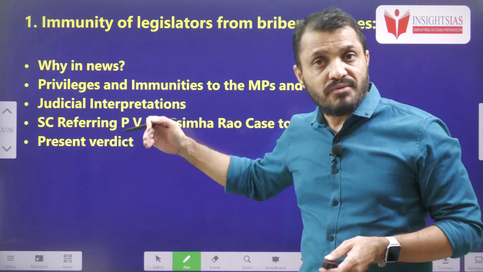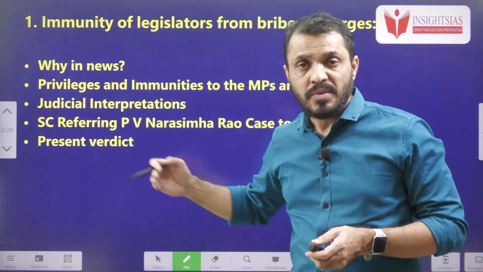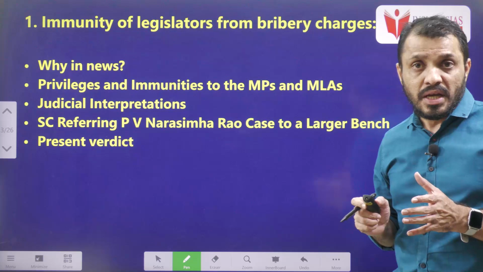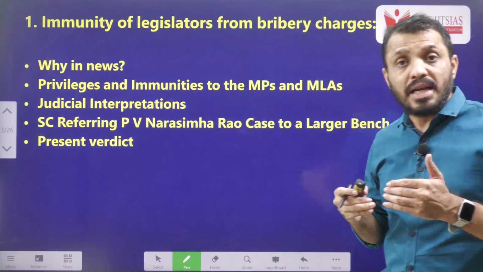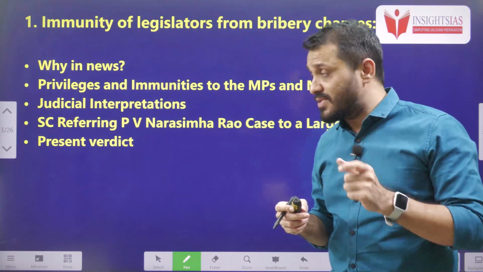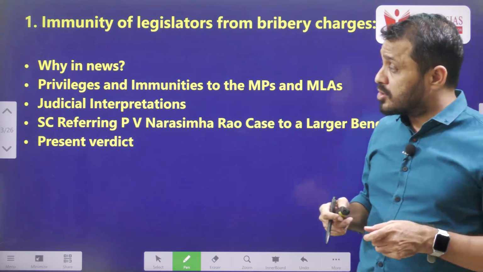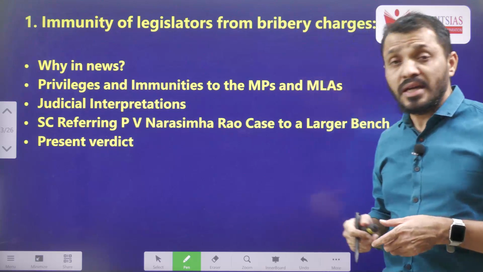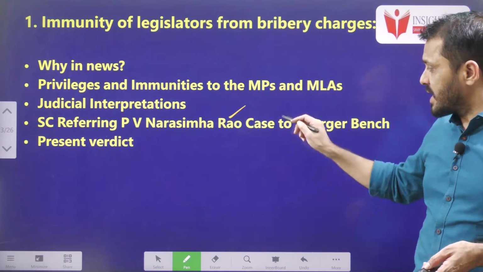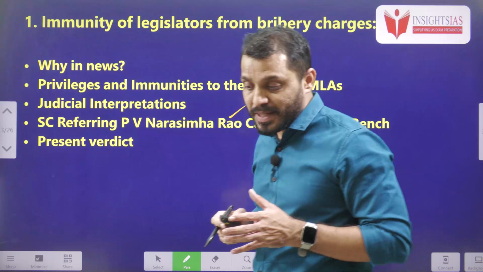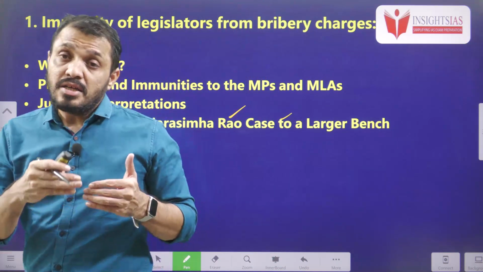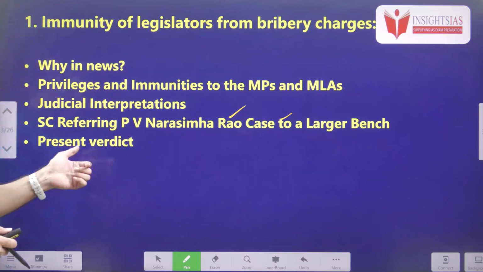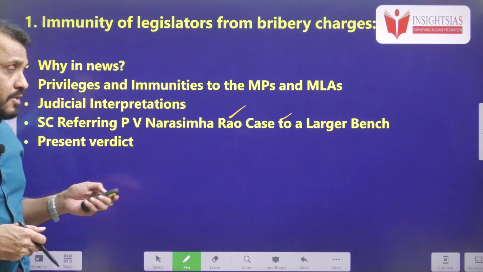In the video components, first we will try to understand the context. Then, what are the constitutional provisions related to immunities, mainly parliamentary privileges for both MPs as well as MLAs. Then we will discuss the Supreme Court's various interpretations in different cases. Then, what is this PV Narasimha Rao case and what was the judgment of the Supreme Court? And later, why was that particular judgment referred to a larger bench? And finally, we will discuss the present verdict.